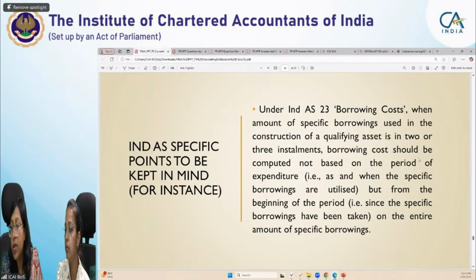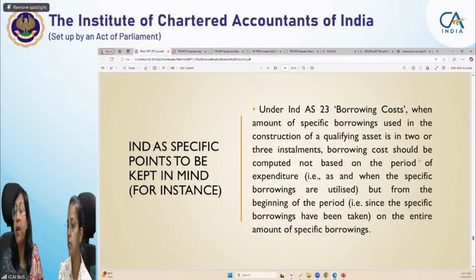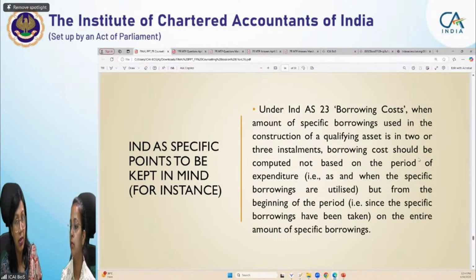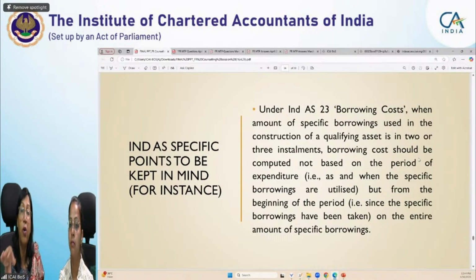Okay, there's a question by one student, how to prepare for the chapter professional and ethical duty. See, students, professional and ethical duty, because we have it in the Group 1 audit paper also. In detail, all the professional and ethical duty details regarding your chartered accountant Act, what are the penalties attracted in case you're not following professional ethical duty, everything is covered in your auditing paper. So we have not reproduced that in our accounting paper, but we have applied those provisions when you are preparing the financial statements in real life.